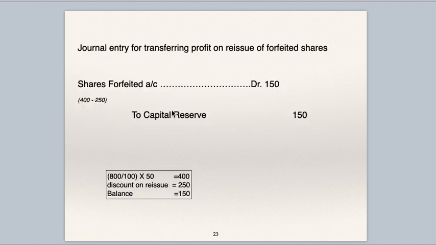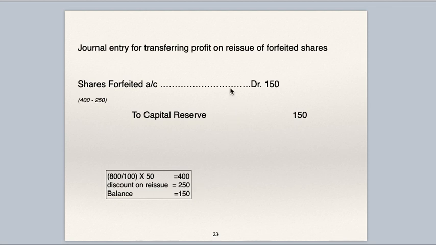Now if you see here, 800 divided by 100: on 100 forfeited shares, 800 was received, so 800 divided by 100 into 50, the number of shares reissued being 50, so it is 400. Discount on reissue is 250. In the reissue entry, we have transferred 250 to shares forfeited account.